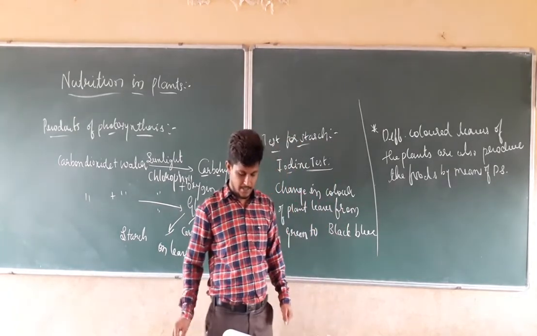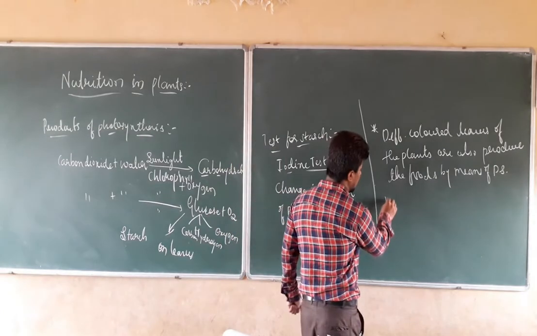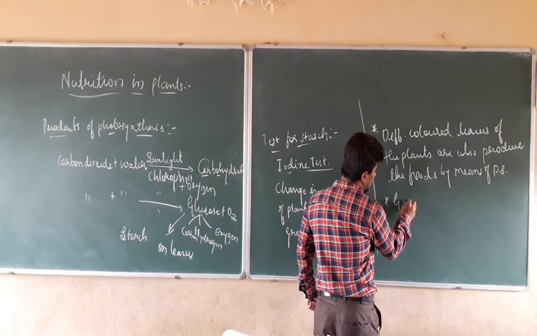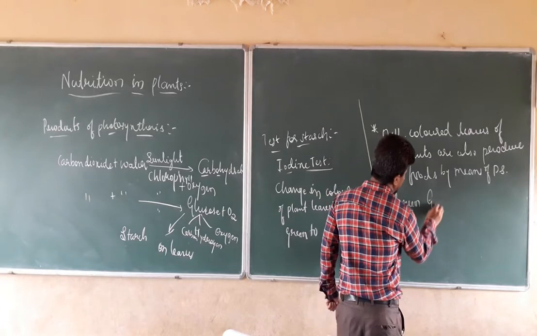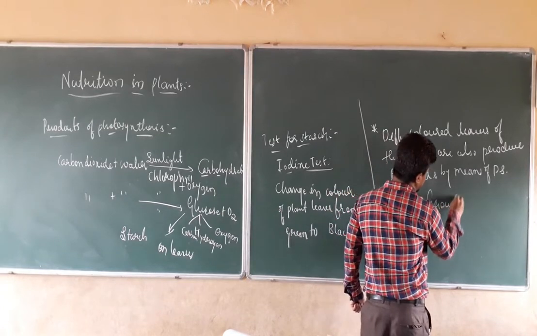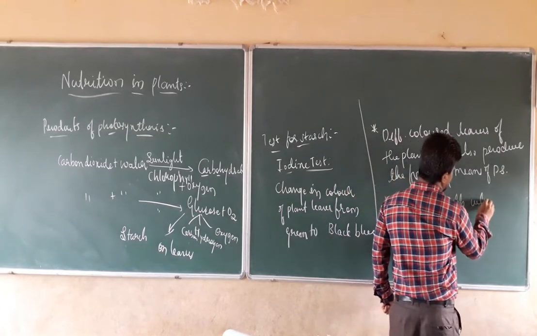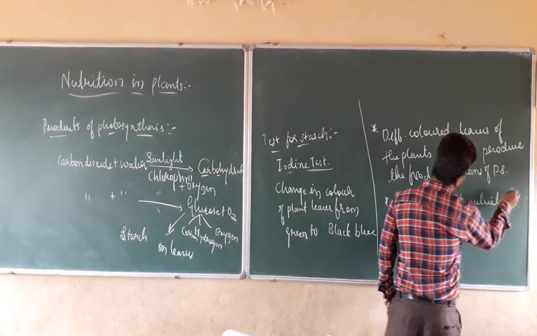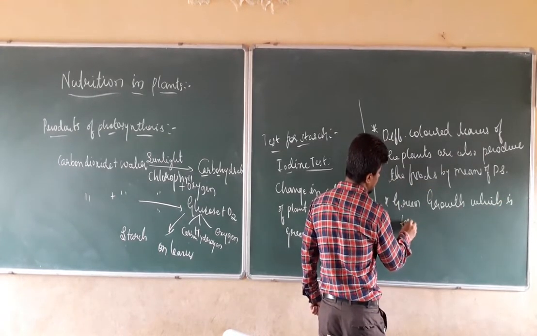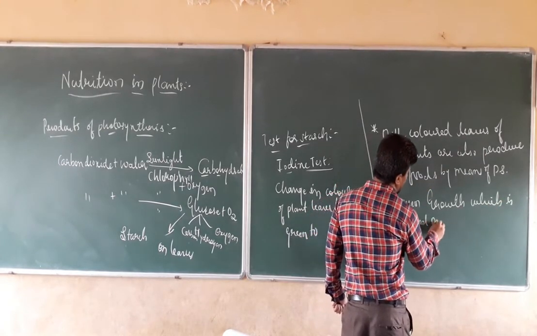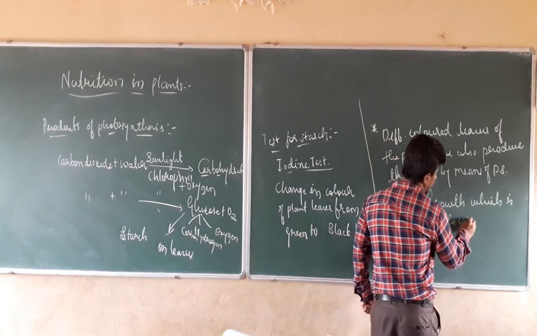Algae are nothing but the green growth which is formed on water bodies.